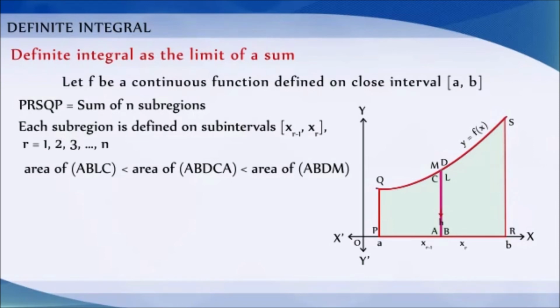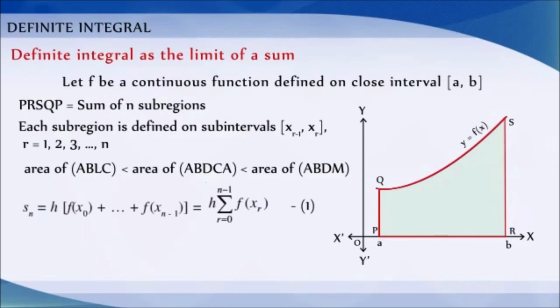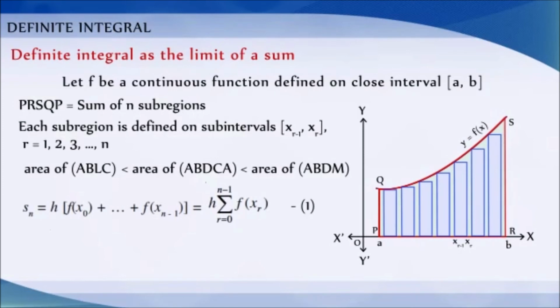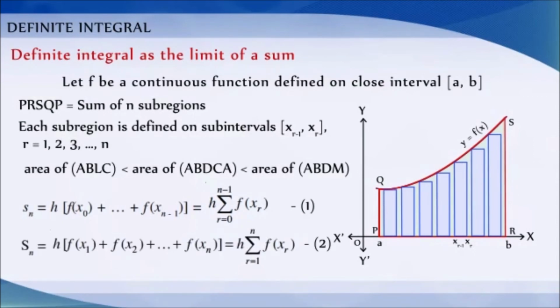Now, we form the following sums. Small sn is equal to h into f of x0 plus etc. plus f of xn minus 1, which is equal to h into sigma r is equal to 0 to n minus 1 f of xr, and capital Sn is equal to h into f of x1 plus f of x2 plus etc. f of xn, which is equal to h into sigma r is equal to 1 to n f of xr.